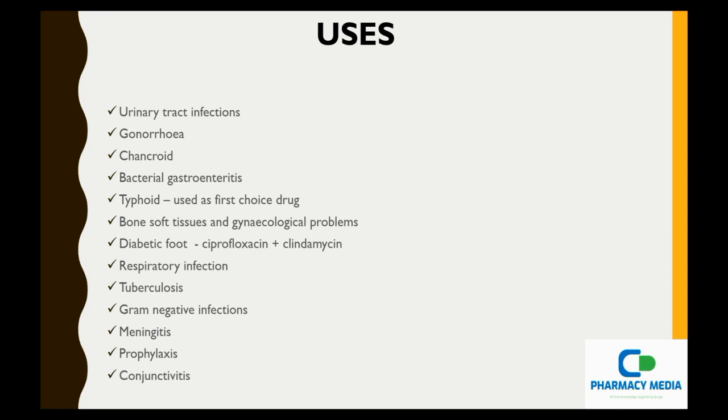In the case of bacterial gastroenteritis, it is an empirical therapy for diarrhea. In severe cases, it is used if it is caused by Shigella, Campylobacter, and Salmonella bacteria. In the case of typhoid, fluoroquinolones play a very major role. It is a first drug of choice in typhoid. However, resistance in various species has developed.